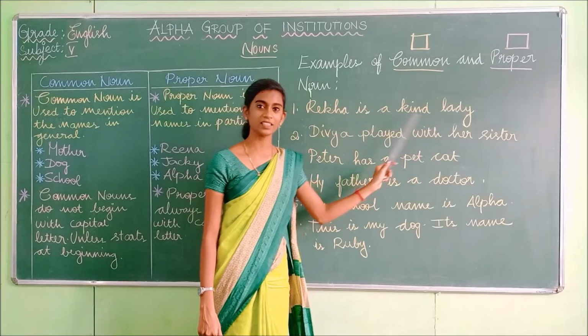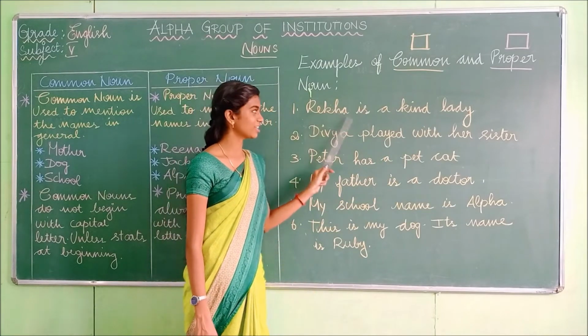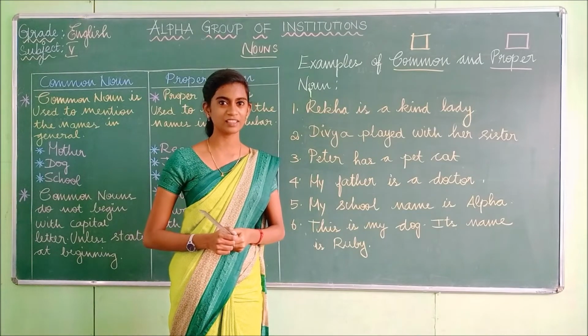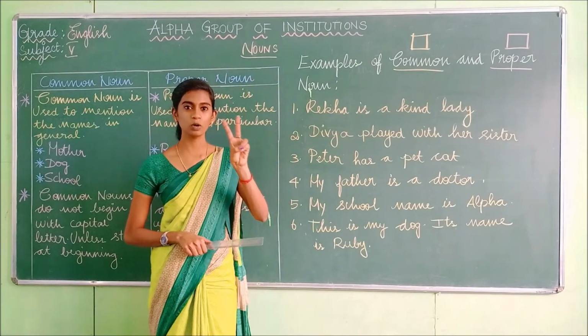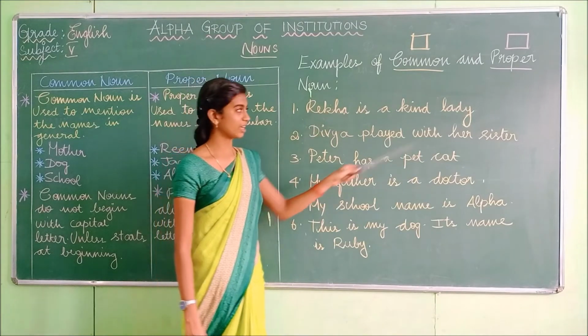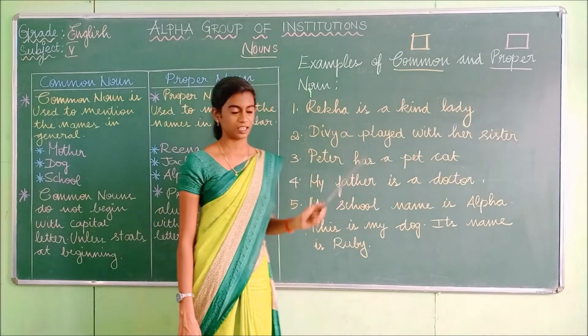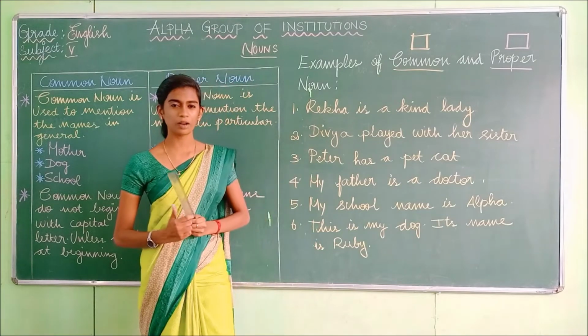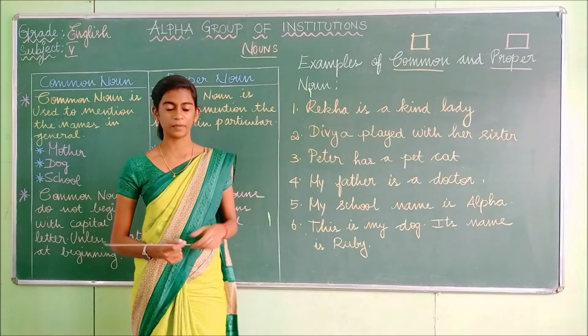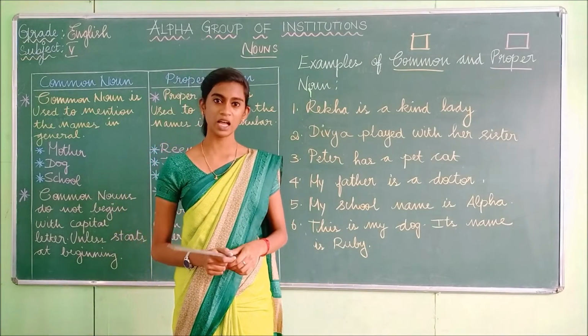Rekha is a kind lady. So how many nouns are there in the first sentence? Yes, there are 2 nouns. The first noun is Rekha and the second noun is lady. Is Rekha a common noun or a proper noun? Rekha is the proper noun because it's a specific name of a girl.